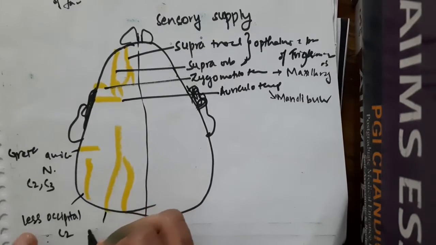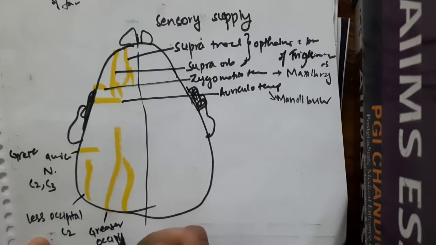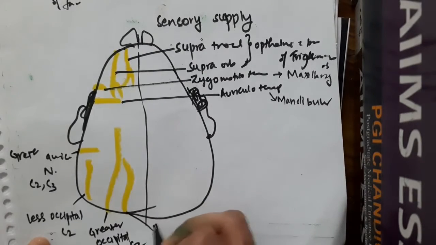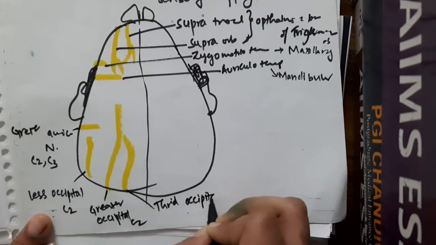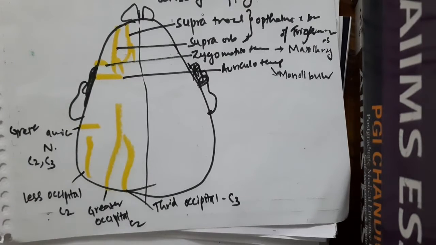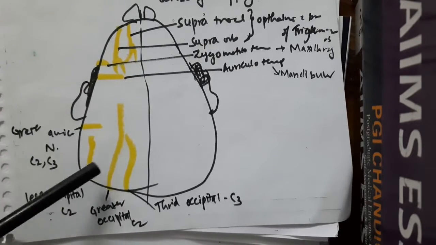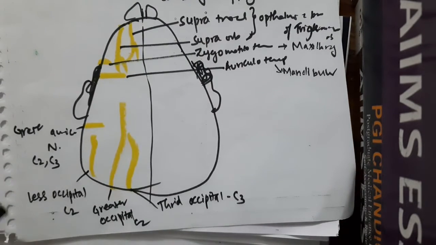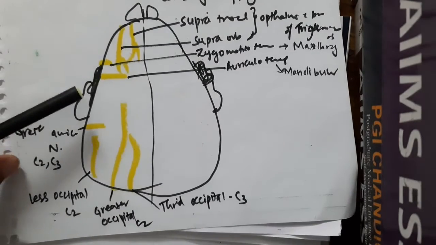Then this is greater occipital nerve, which is also C2. This is third occipital nerve, which is C3. So these are derived from cervical plexus. So we have greater auricular nerve, lesser occipital nerve, greater occipital nerve and third occipital nerve are the nerves which supply behind the ear. So this is the sensory supply.